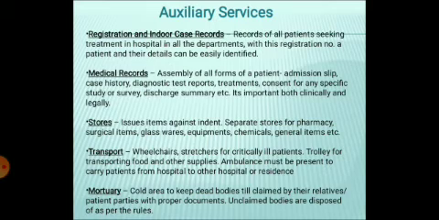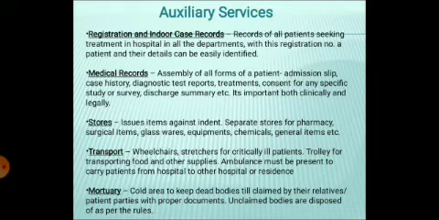Then next comes the auxiliary service. Auxiliary service is basically the supportive staff. In the medical line service, doctors and physicians are directly involved. In the staff service also, other than the doctors, the nursing staff, the diagnostic staff and pharmacists are involved, who are directly related to patient care.